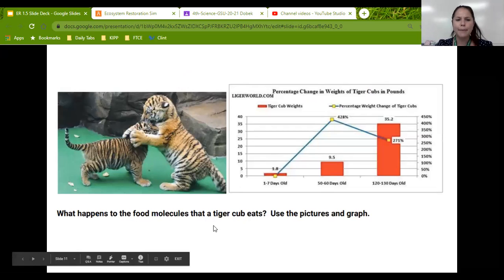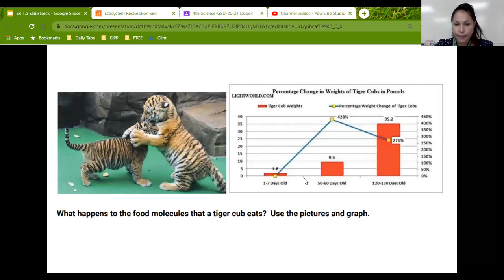So let's think, what happens to food molecules that a tiger cub eats? Well, a tiger cub is only about 2 pounds when it is a week old. So if we're looking at this graph here, it's only 2 pounds when it's a week old. Then it becomes 10 pounds in 1 or 2 months. Then it becomes 40 pounds or 35 pounds in the next couple months. The weight is getting bigger and bigger. There's a huge change in weight in the tiger cub over the first 130 days that it's alive.